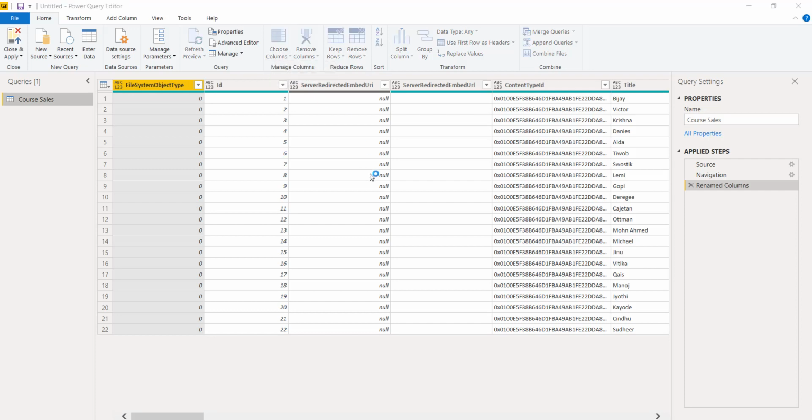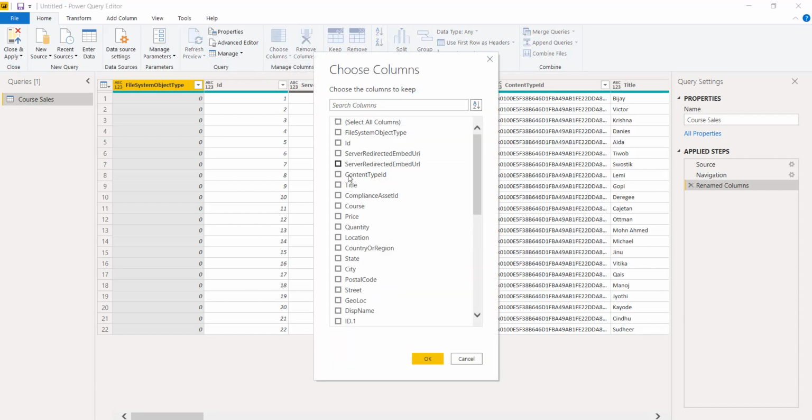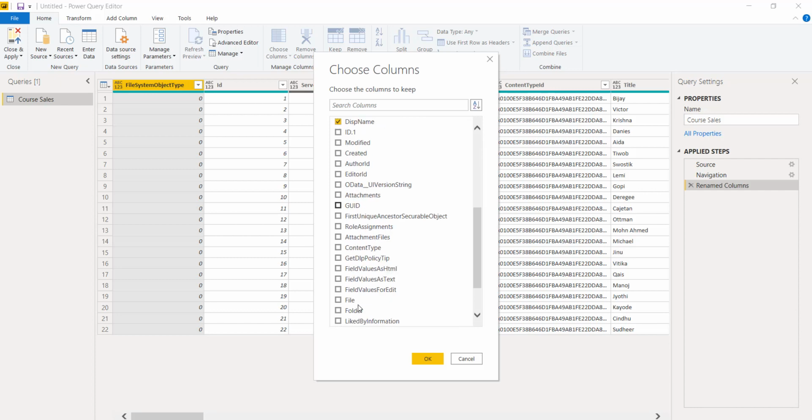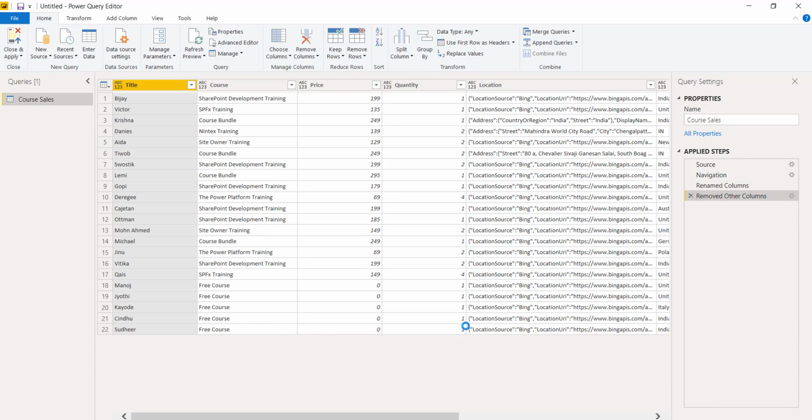I will select choose column, and here I will uncheck everything. I will only select the columns which are required. So you can see here I have selected this, and then you can see here display name. These are the columns that we required.